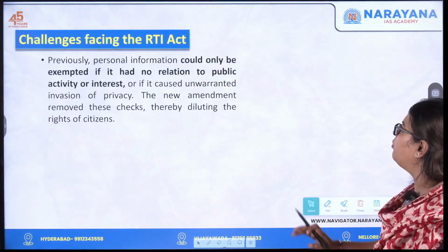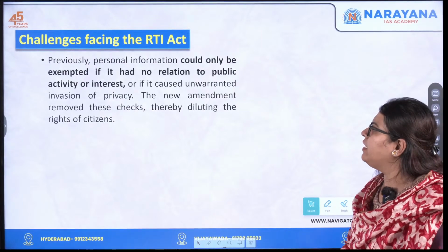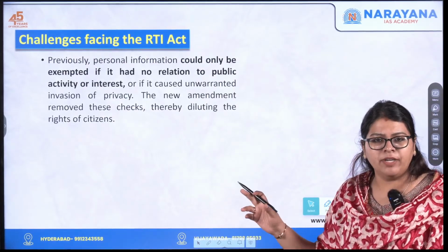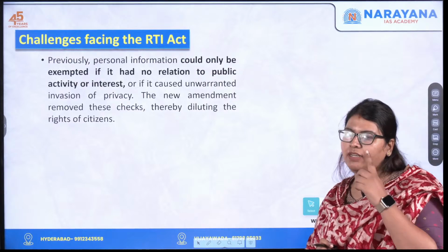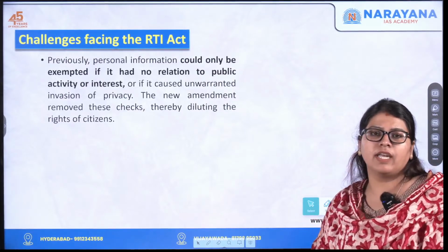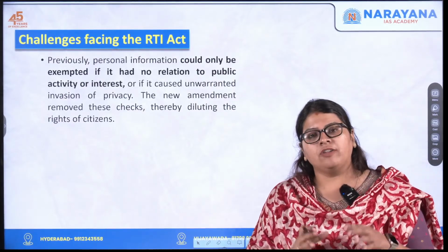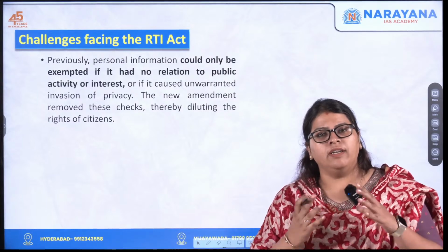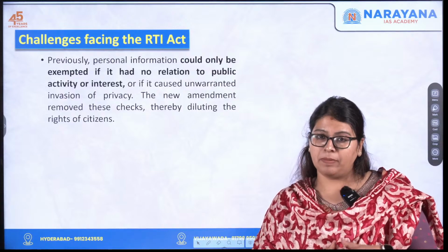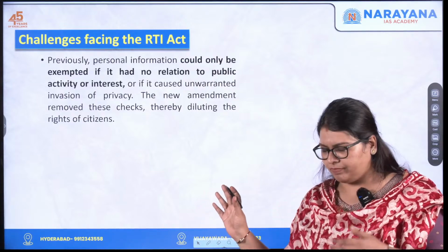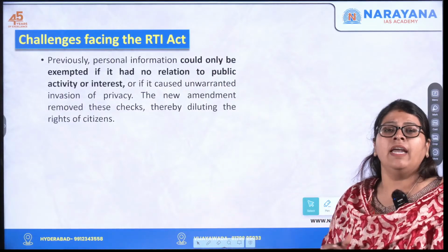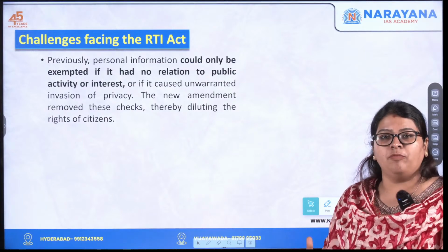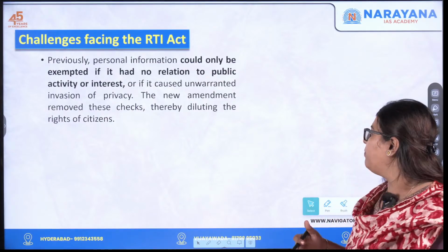Okay. Now moving forward, previously personal information could be exempted only in certain cases. I told you, right? Personal information under the 2005 Act was exempted only when it was related to national security, defense purposes, etc. But what happened? The amendment, that is the Data Protection Act, exempted personal information from the public purview.